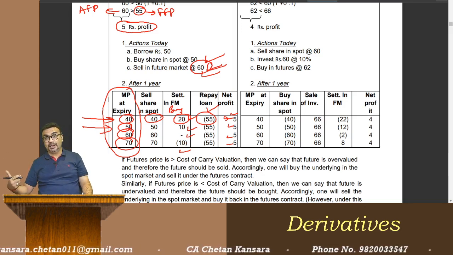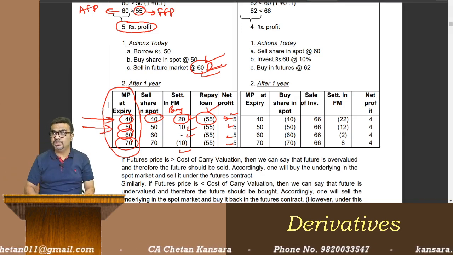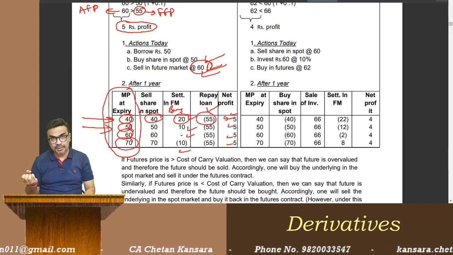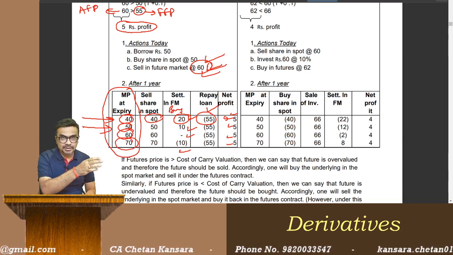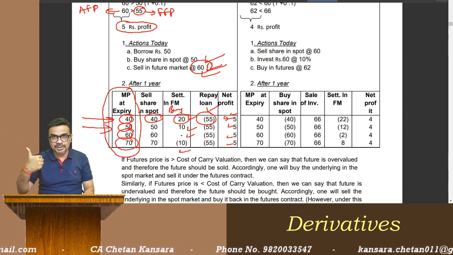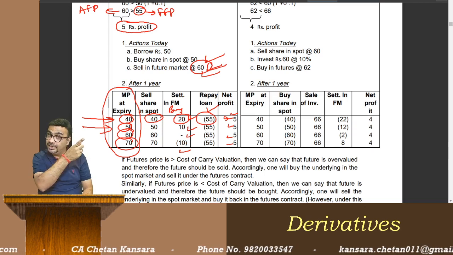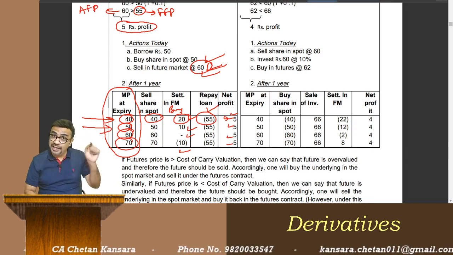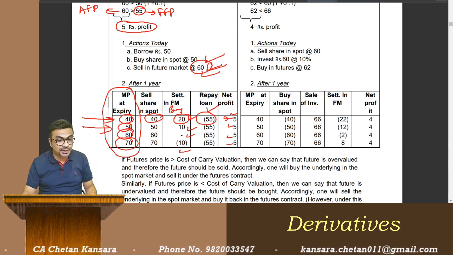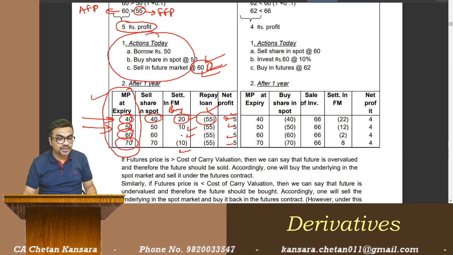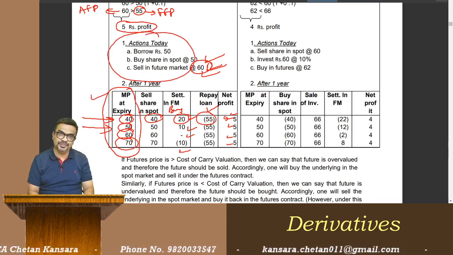Correct? Today, because your money is getting blocked, I'm assuming that the money will be borrowed. Today, buy share in spot. Repay this loan along with interest. Today you bought share, sell at the end. And futures you are selling today, you buy at the end. So whatever actions you are taking today, you have to reverse at the expiry.